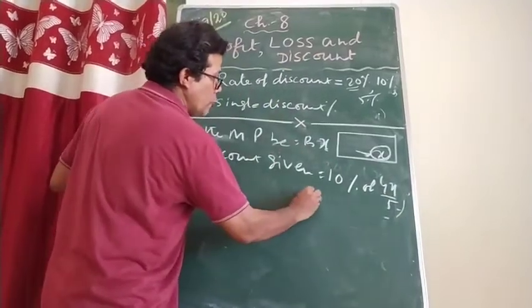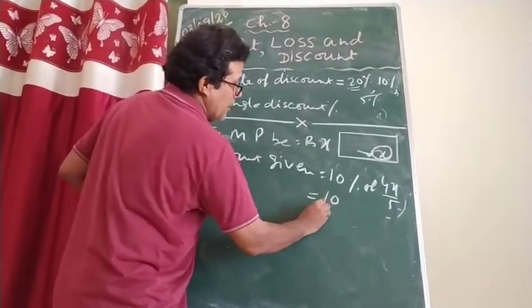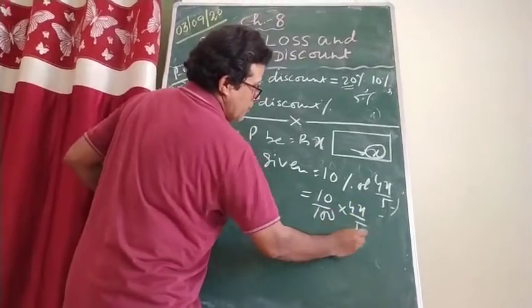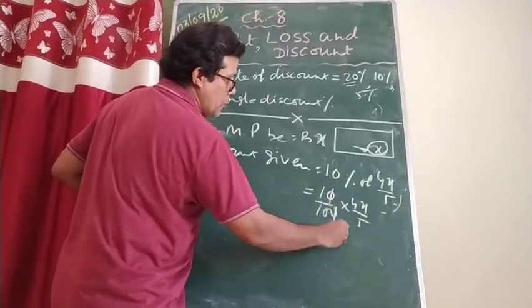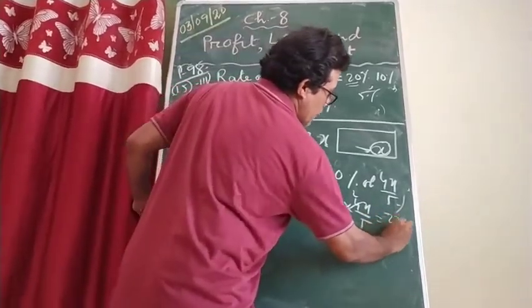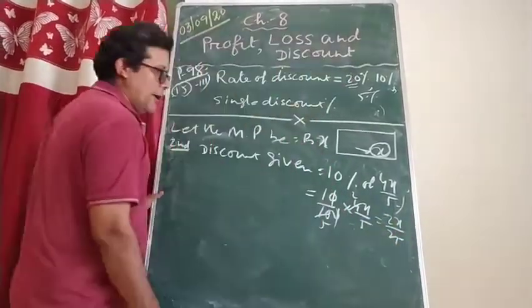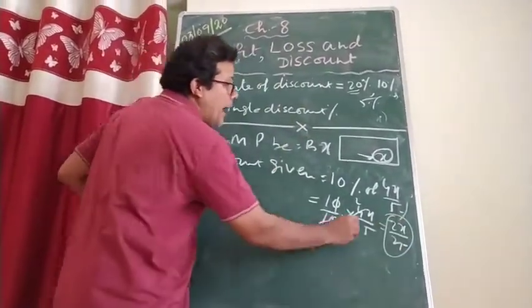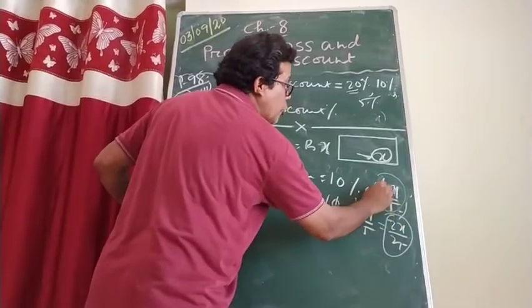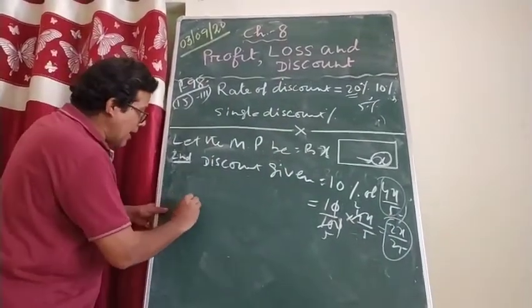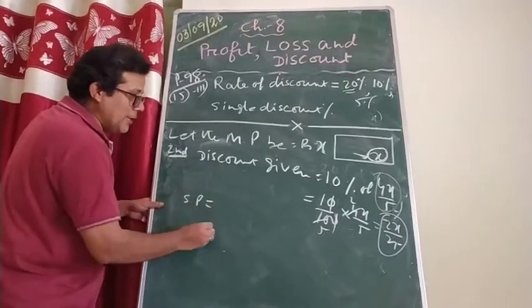Yes or no? So how much has he given me as reduction? 10 by 100 into 4x by 5. This is gone, this is gone. 2 2s are 4, 2 5s are 10, equal to 2x by 25. This is the reduction he has given on the price which was already given to you. Now how much did your uncle ask from me? Your uncle asked me, that is the selling price for me.